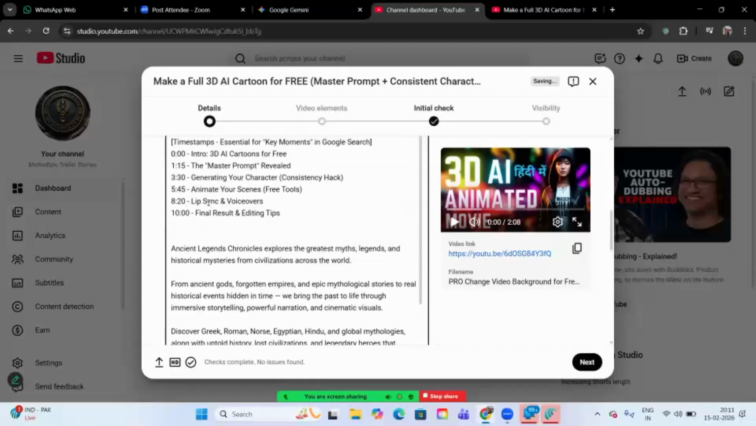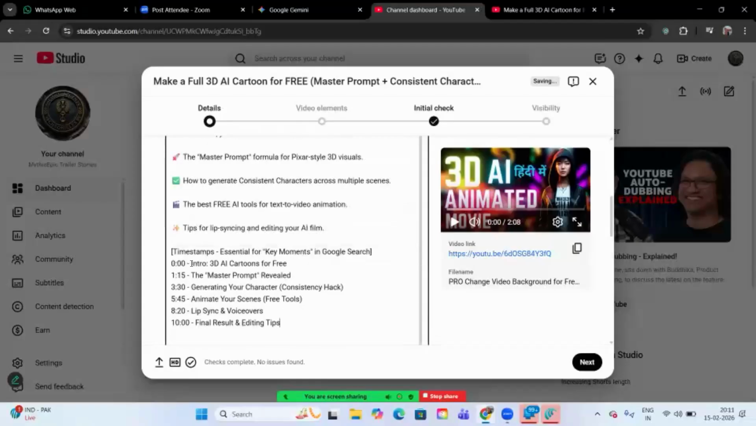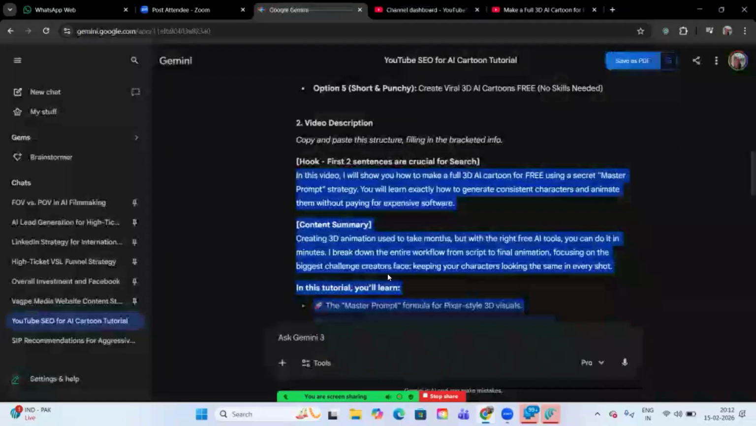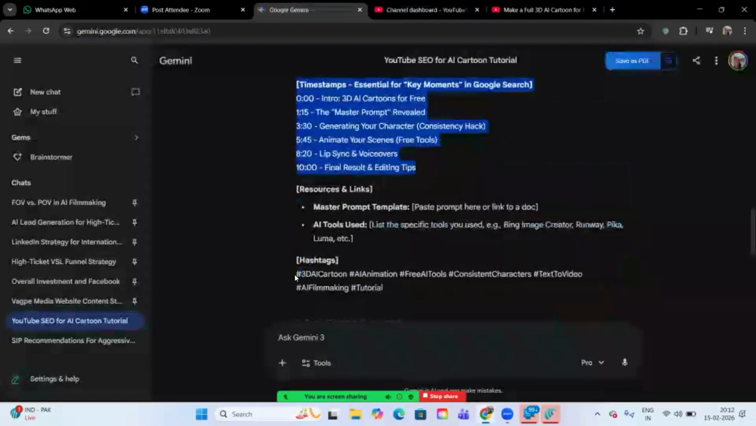Suppose intro here, whatever is covered in that time, if the time has to be changed, but make sure this format is not changed. Okay, because if this format is changed, then it will not be clickable. Okay, so this is the format, simple as that. Now they have given hashtags also. Just copy hashtags without hash. Just copy them.